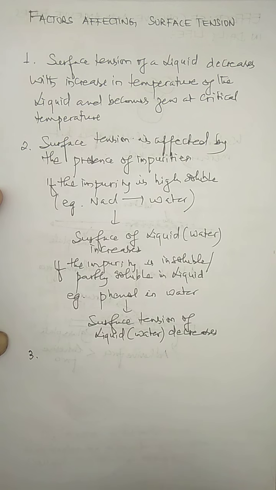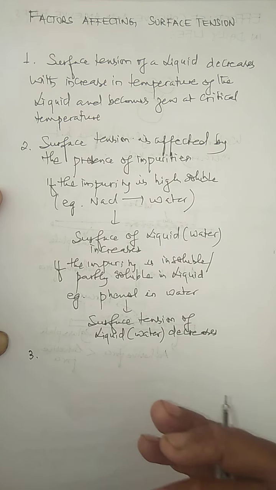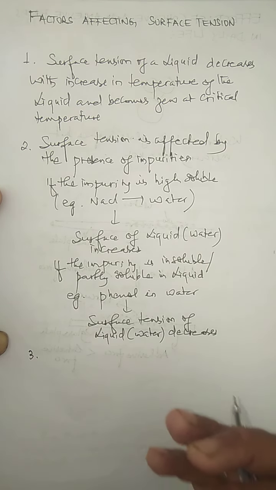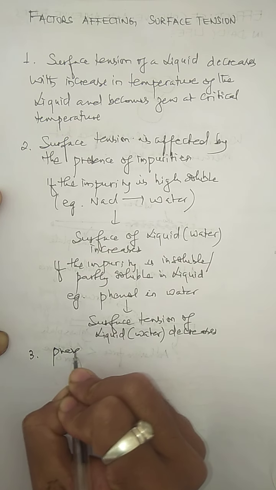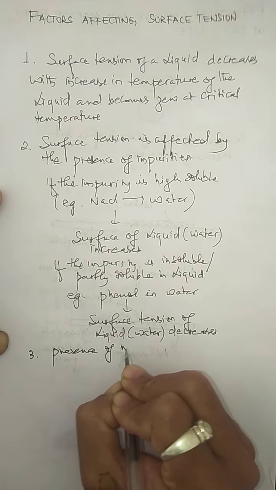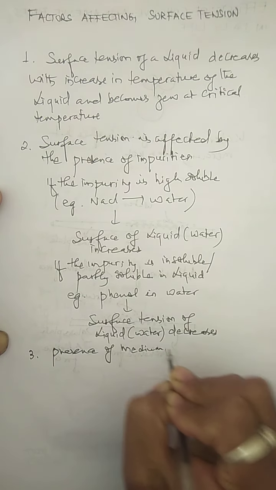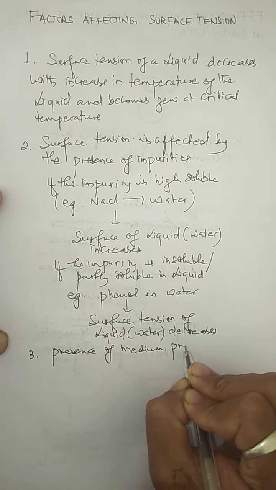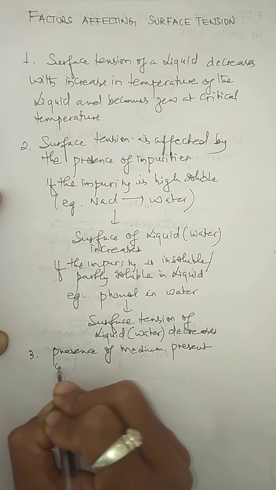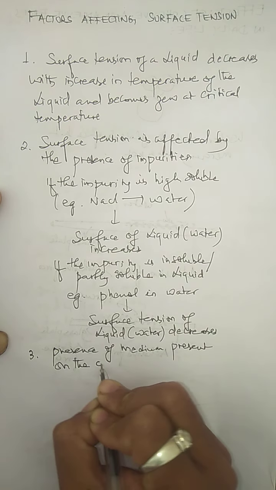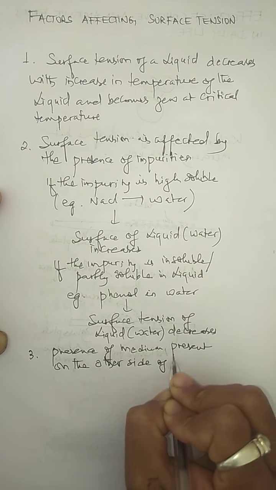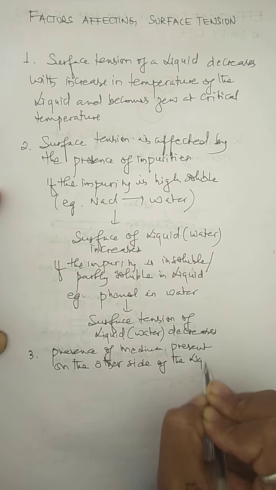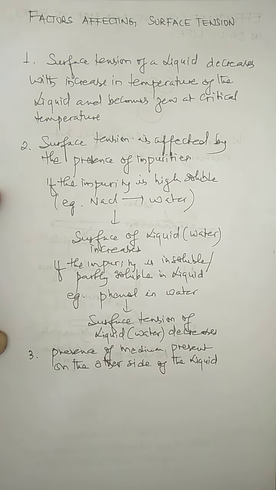Now we have 2 more factors that also affect the surface tension. The number 3 factor is that the surface tension of a liquid also depends upon the medium present on the other side of the liquid. The presence of a medium on the other side of the liquid also changes the surface tension.